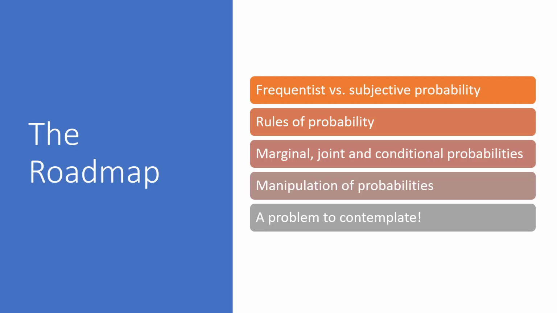The roadmap of the video is first we'll start with frequentist versus subjective probability definitions, and then move on to rules of probability. We'll talk about marginal, joint, and conditional probabilities, and then manipulate these probabilities. And we'll close with a problem to contemplate, and then solve in our next video.